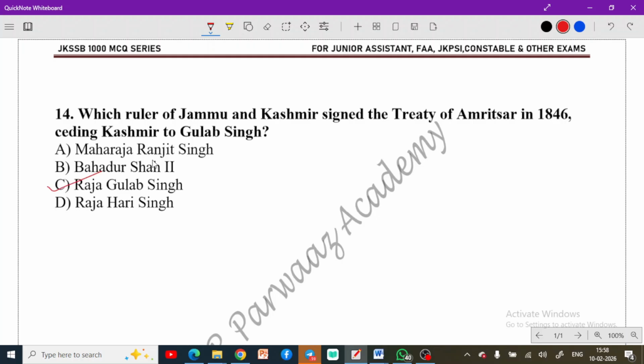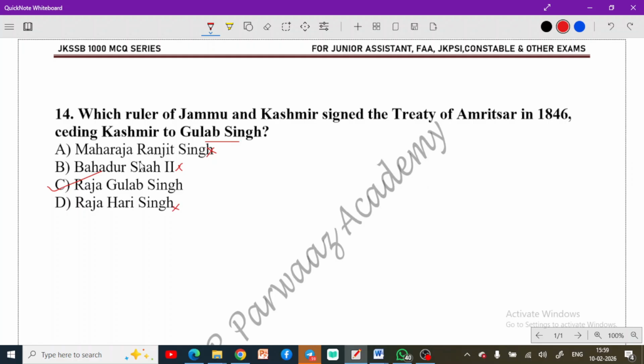This would be the correct answer because Maharaja Ranjit Singh was not present at that time, as he had died earlier. Bahadur Shah II was not at that time. Raja Hari Singh was not at that time. So by option elimination, I conclude that option C is the correct option. Even if you don't know the answer, consider this, because the question itself is confusing: ceding Kashmir to Gulab Singh, and Gulab Singh is also a name in the options.